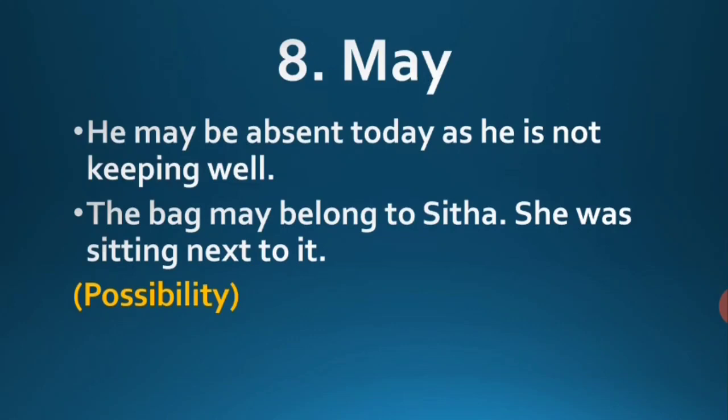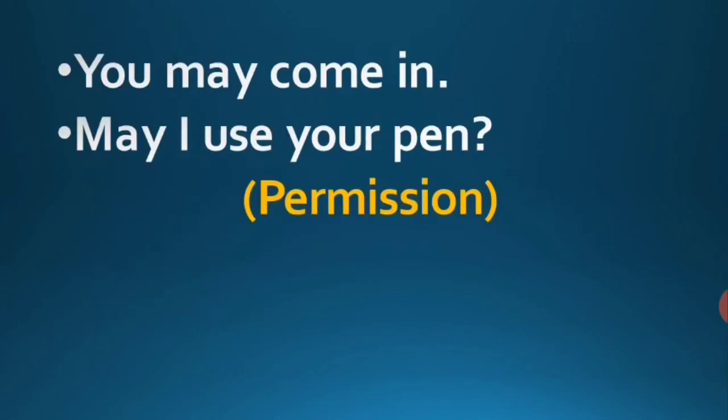The bike may belong to Sita. She was sitting next to it. Again, in this sentence also, may is used to express a possibility. So we can conclude that may is used to express possibility.